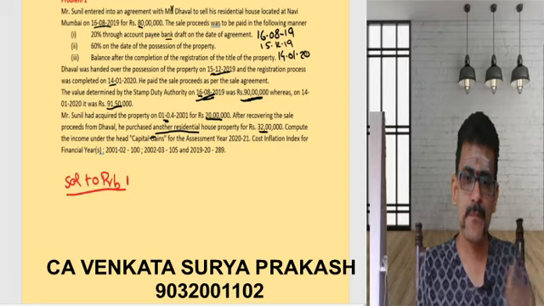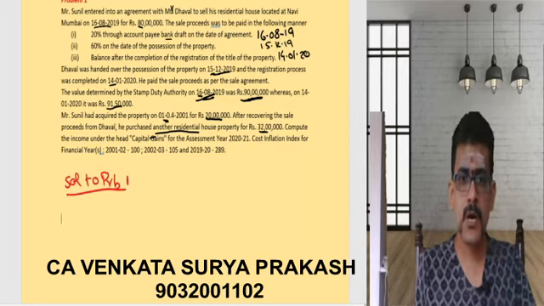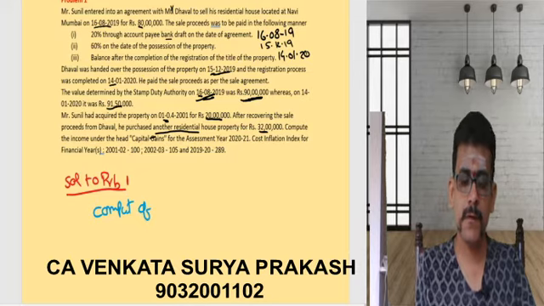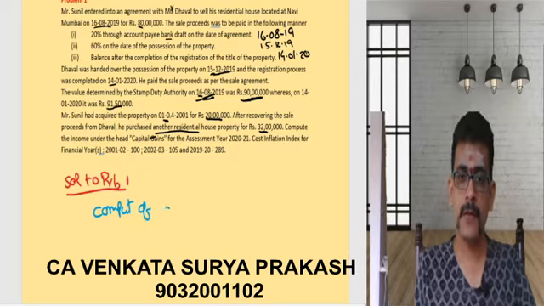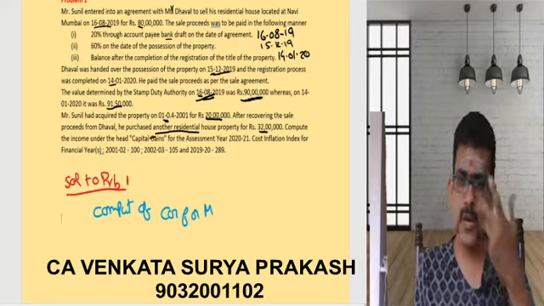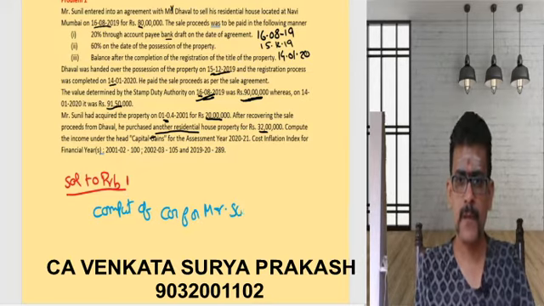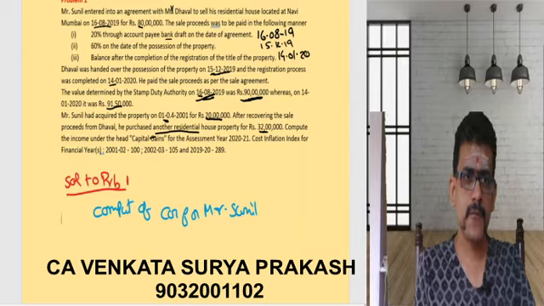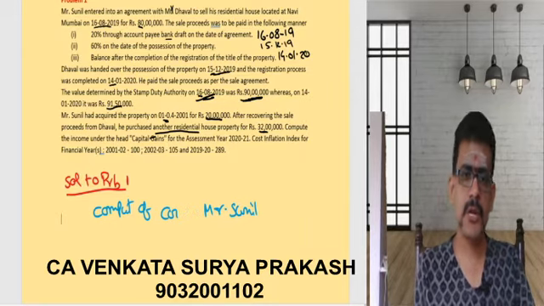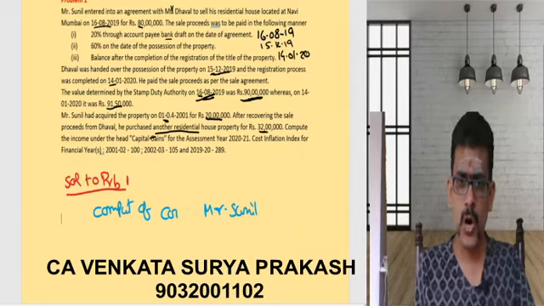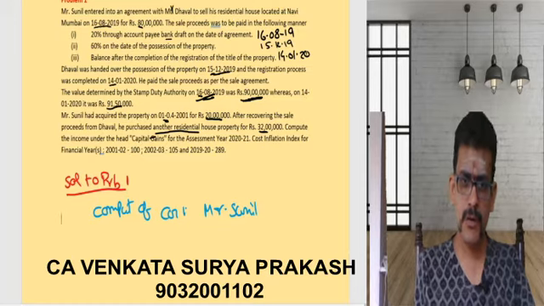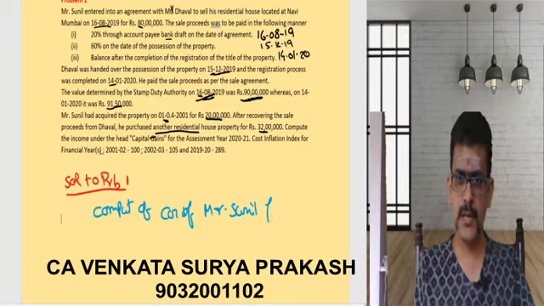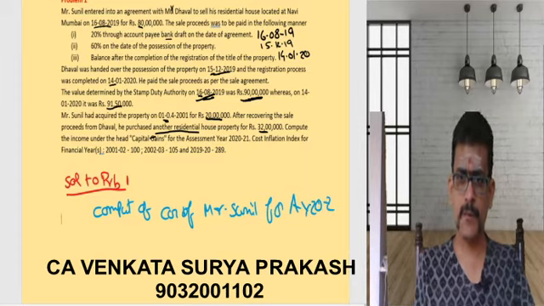Now, what is this? Computation of capital gain for Mr. Sunil for the assessment year 2021.